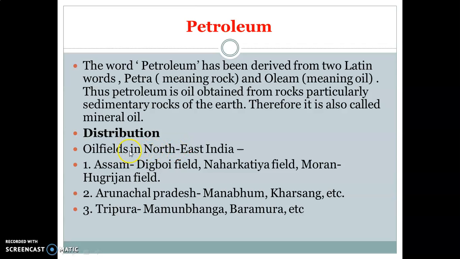Distribution. Petroleum or oil fields are mainly found in northeast India, and these are the places. First is Assam. In Assam, the Digboi oil field is the oldest oil field in India, which is located in Assam. Next, Naharkatia, Moran, Hugrijan region. Next, Arunachal Pradesh, Tripura. These are the major states of northeast India where oil fields are available.